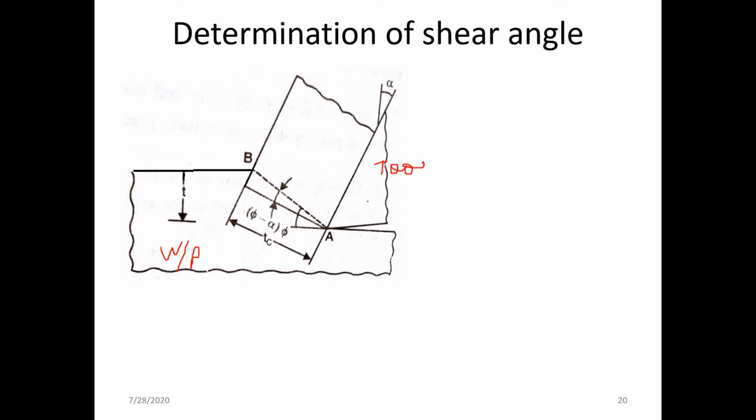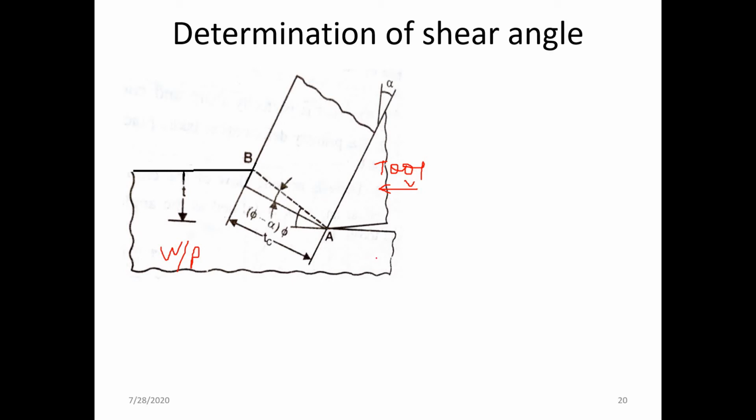This tool is moving with a certain velocity v, and as it touches the workpiece, it will compress the material. When the material is compressed beyond the yield strength, the material is going to be cut along a plane, and that plane is the shear plane.